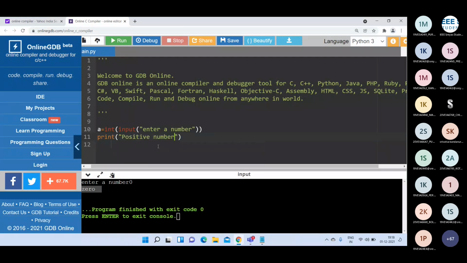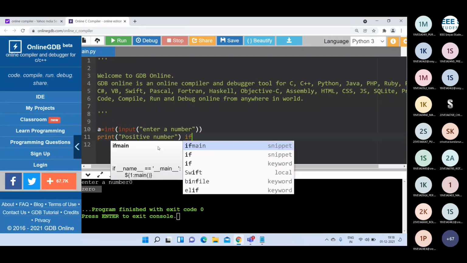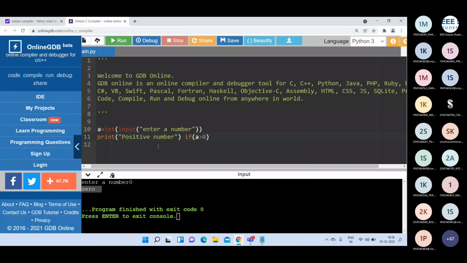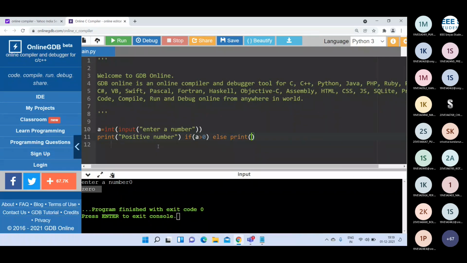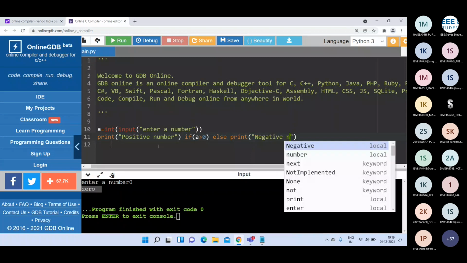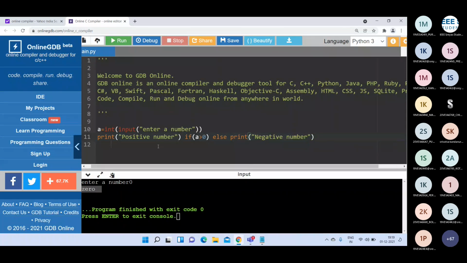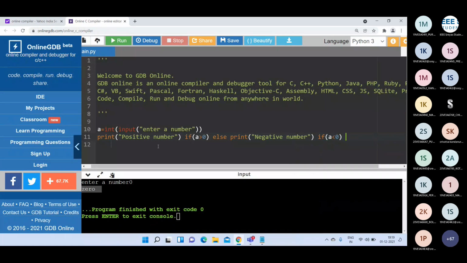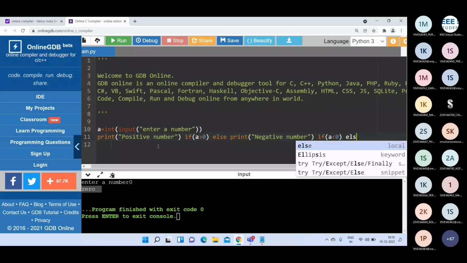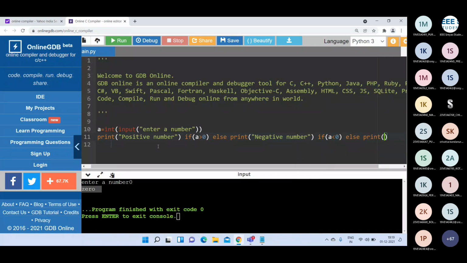Print positive number if a is greater than 0, else print negative number if a is less than 0, else print 0. Okay, we can write it in only a single line.